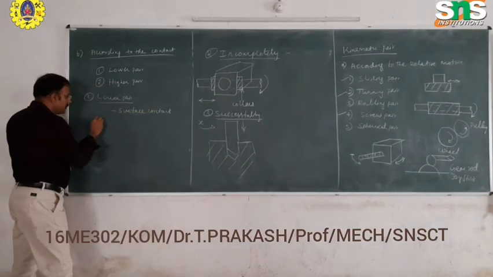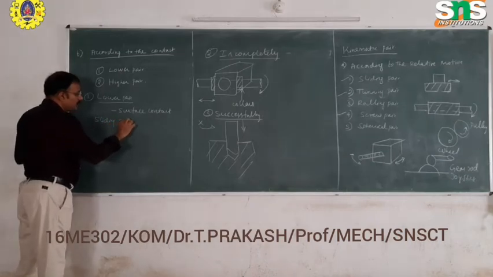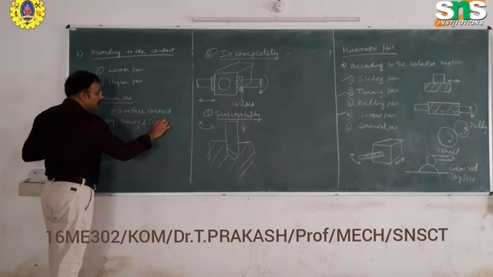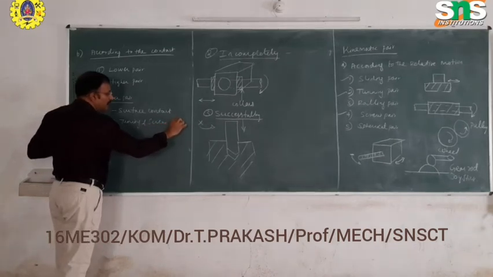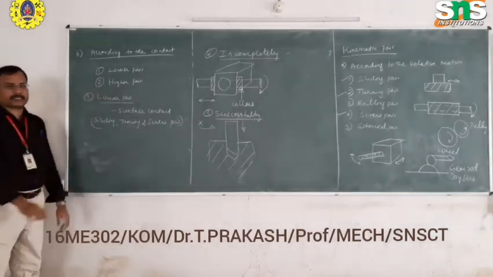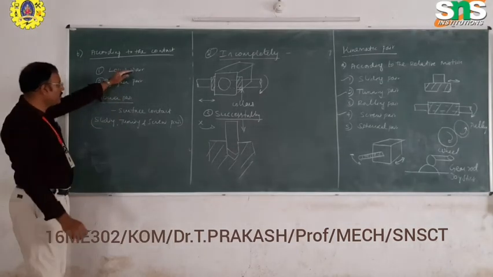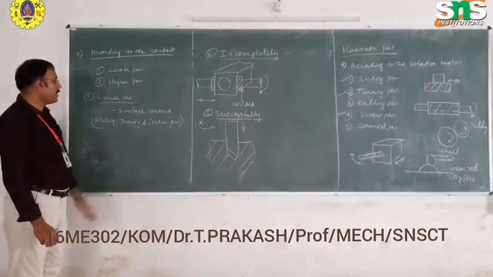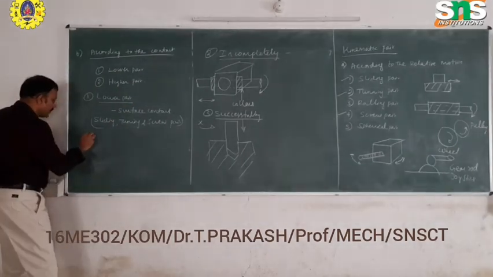That is, the sliding, turning, and screw pairs come under surface contact. It is the lower pair having a surface contact. Therefore, the friction will be more in this type of mechanism, the lower pair mechanism.